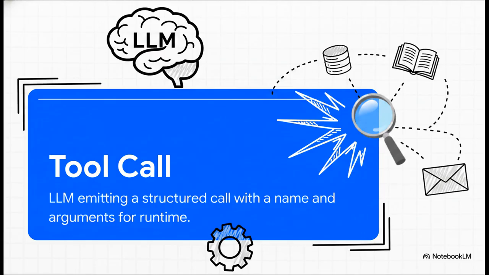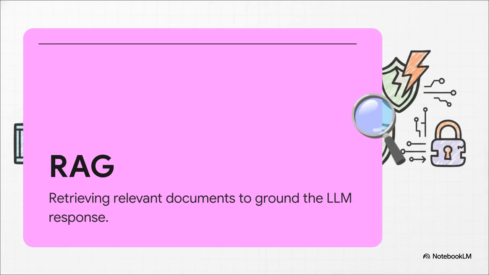It's literally just the LLM emitting a structured call asking the runtime environment to go execute a real-world function, like searching an internal database or sending an email. Another super vital term is RAG, which stands for Retrieval-Augmented Generation. All this means is that we retrieve relevant, factual documents first, and we inject them to ground the LLM's response before it generates any text. It's like giving it an open book test. It ties the agent to reality so it doesn't just make things up or hallucinate.